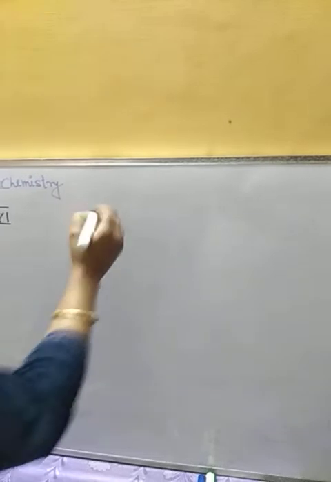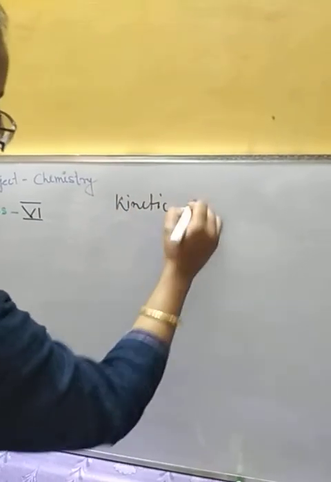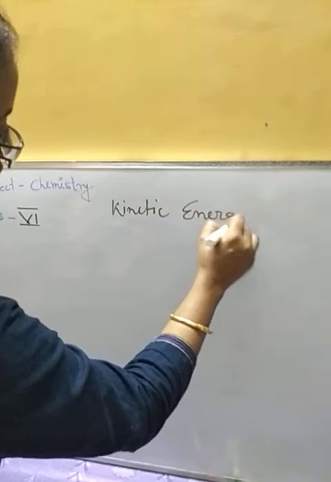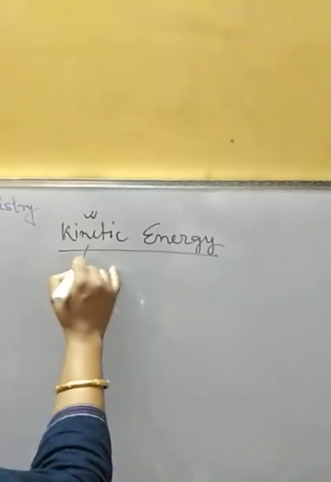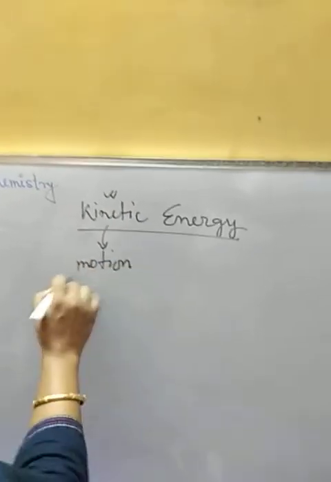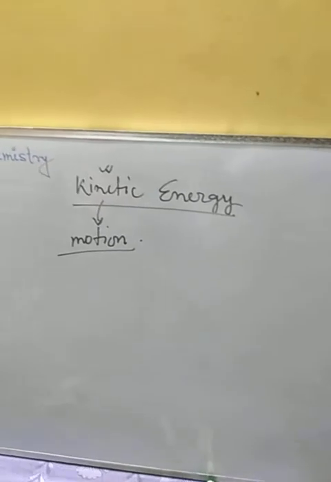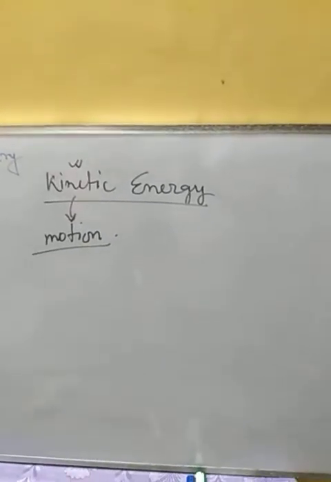The energy related to motion. The term kinetic means motion. So the energy possessed by a substance, by a body, because of its motion, is called kinetic energy.